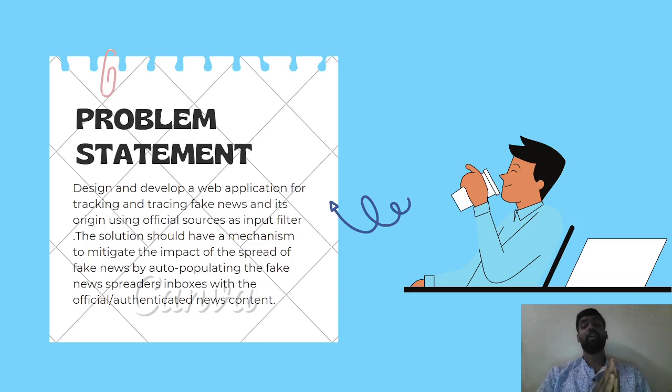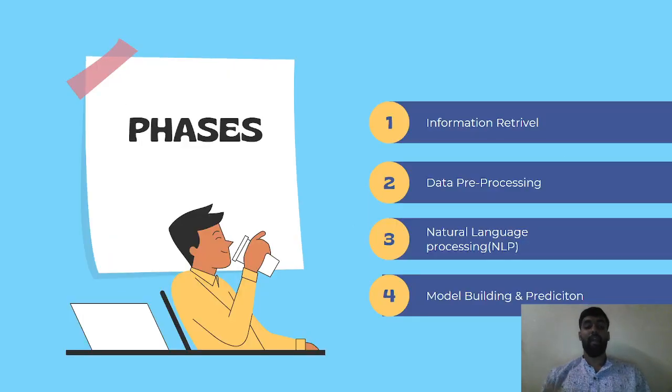The main agenda, the problem statement of the project, is to design and develop a web application for tracking and tracing of fake news, right? And mitigating the impact of the fake news by sending emails to the inbox of the fake news spreader. Then I have divided the project into different phases.